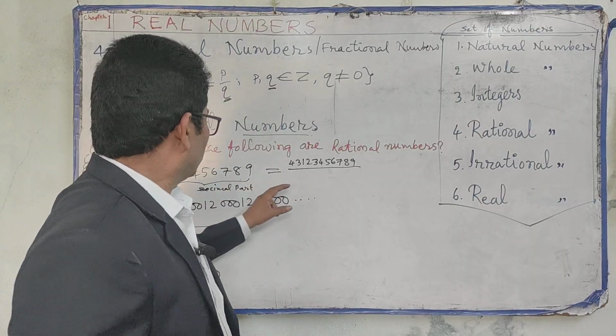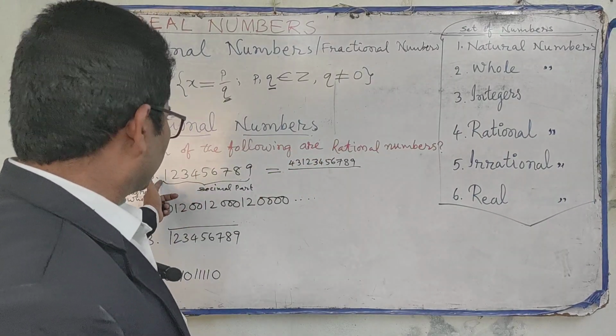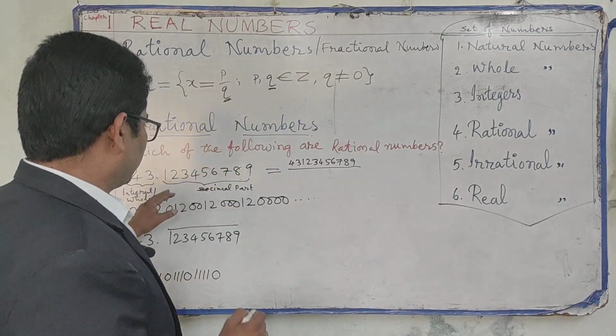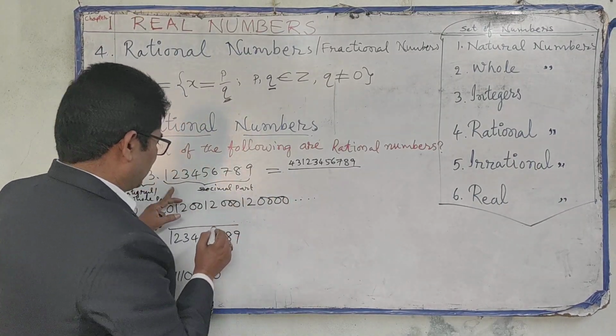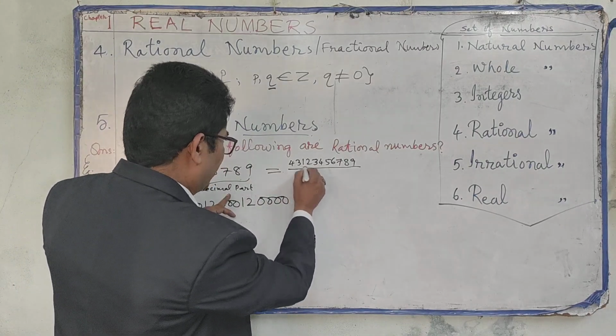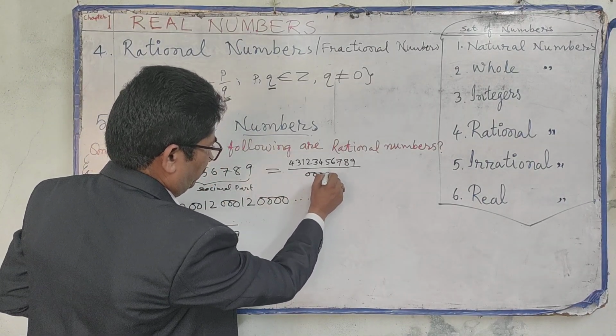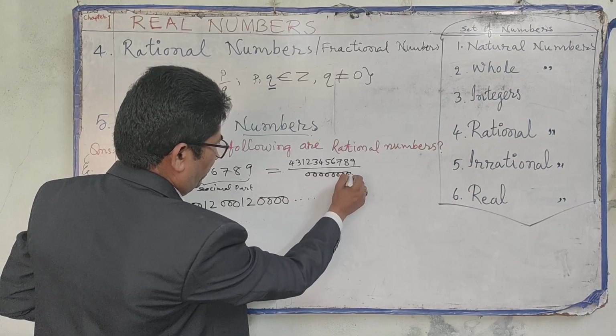So write the numerator, deleting the decimal point, and write as many zeros in the denominator as there are places in the decimal part. How many? 9 places. 4 5 6 7 8 9.